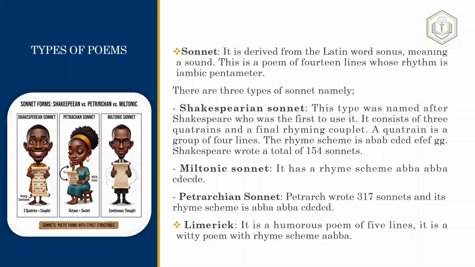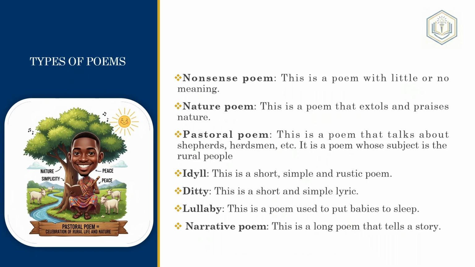Now moving on to the next thing, we have a nonsense poem. We are still under types of poems. A nonsense poem is a poem with little or no meaning. It's a poem with no sense at all. A nature poem is a poem that extols and praises nature.